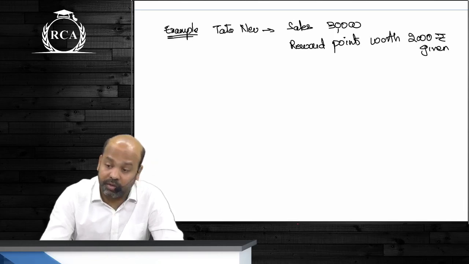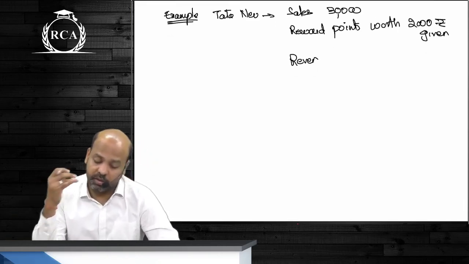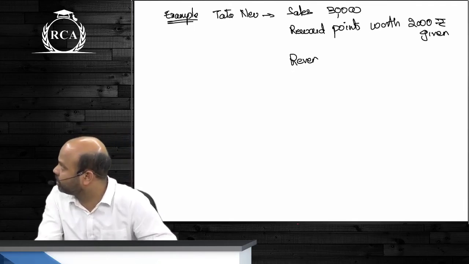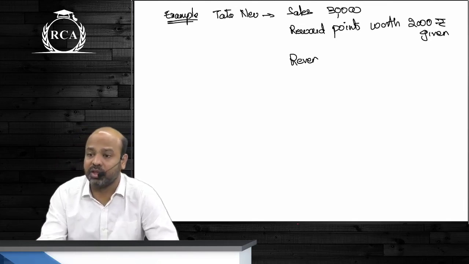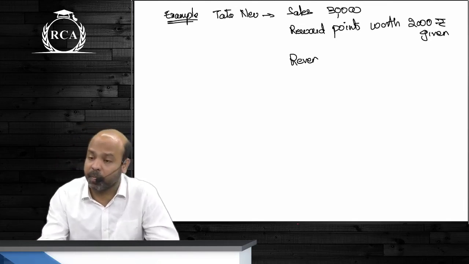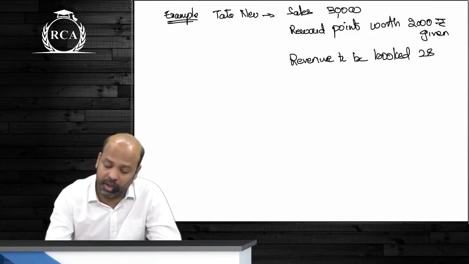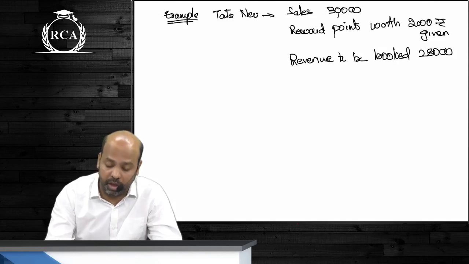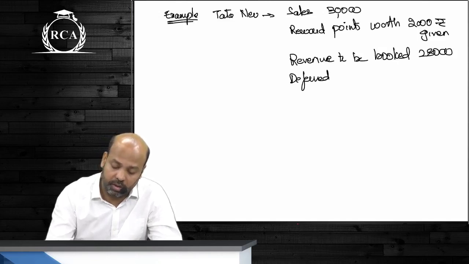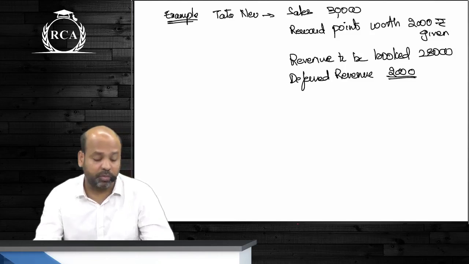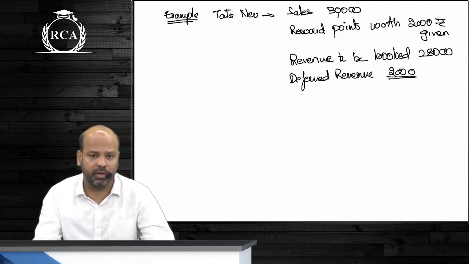So revenue to be booked will be 28,000, and deferred revenue is 2,000. You will book a revenue of 28,000 rupees immediately and transfer the 2,000 rupees to the deferred revenue account.